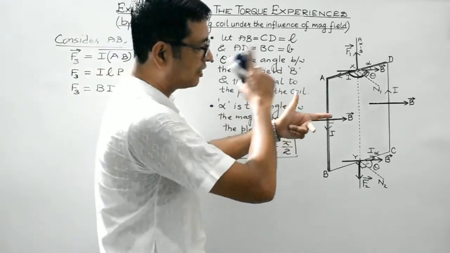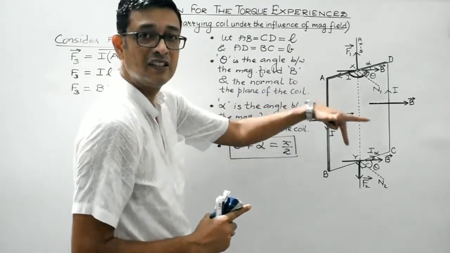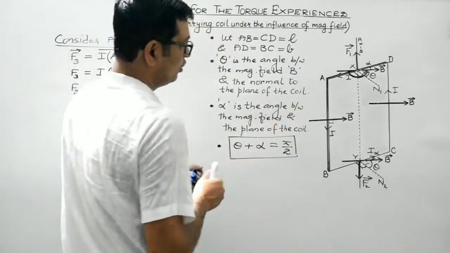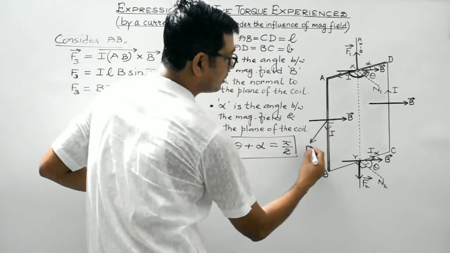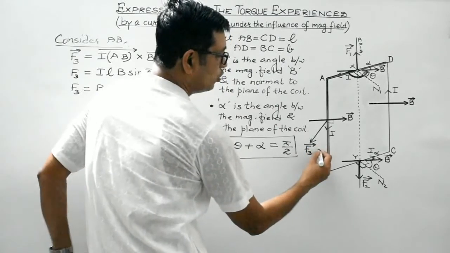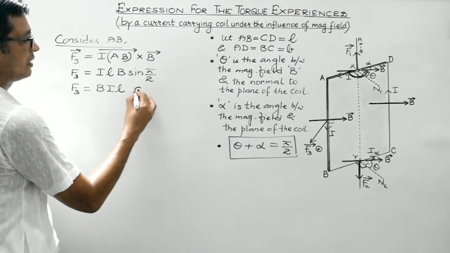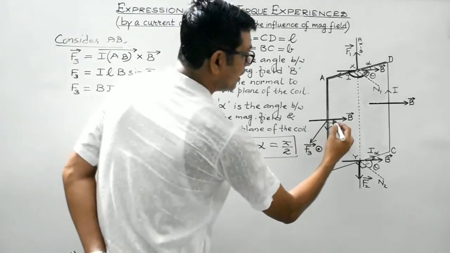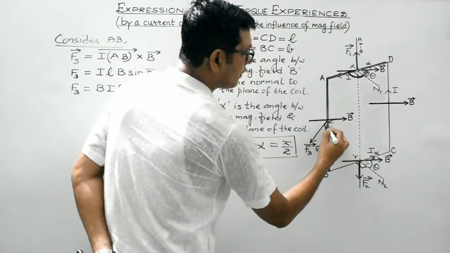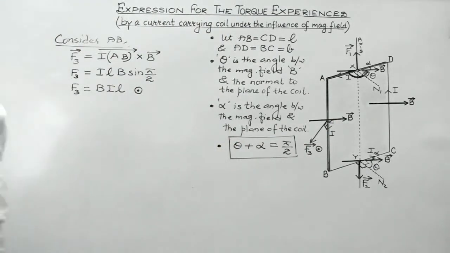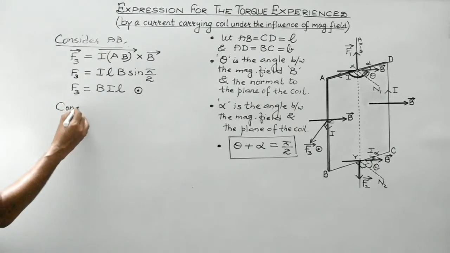Now look, the magnetic field is directed from left to right. Current is in the downward direction like this. So the thumb is indicating the outward direction, right? So it is directed outwards. F3 is directed outwards. It will be represented like this, F3 vector, outward, so let us represent it by this symbol, directed outwards. So it is perpendicular to both B vector as well as IAB vector. All three are mutually perpendicular to each other, right? Now, the last arm is left.